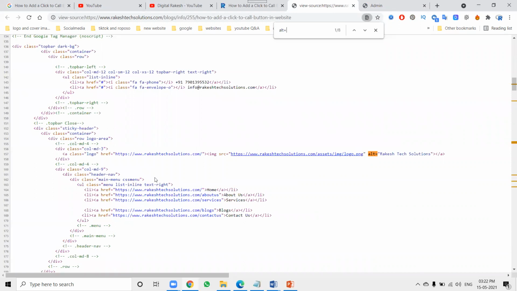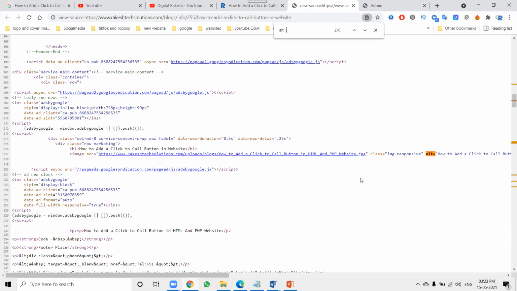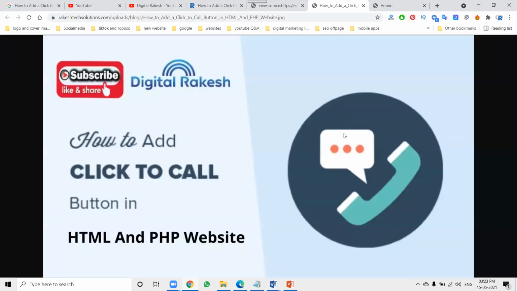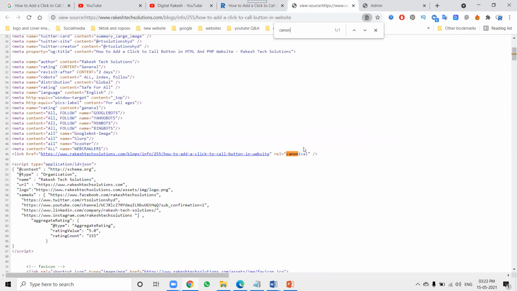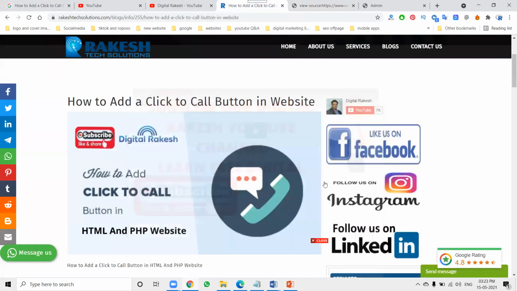Search for alt equals. When my name is there, you can check the name. Here is my name. So how do you know that? Click the image and the image will open. This is the H1 tag and the alt tag. Next will be canonical. This is the canonical option. The second thing is called the canonical.